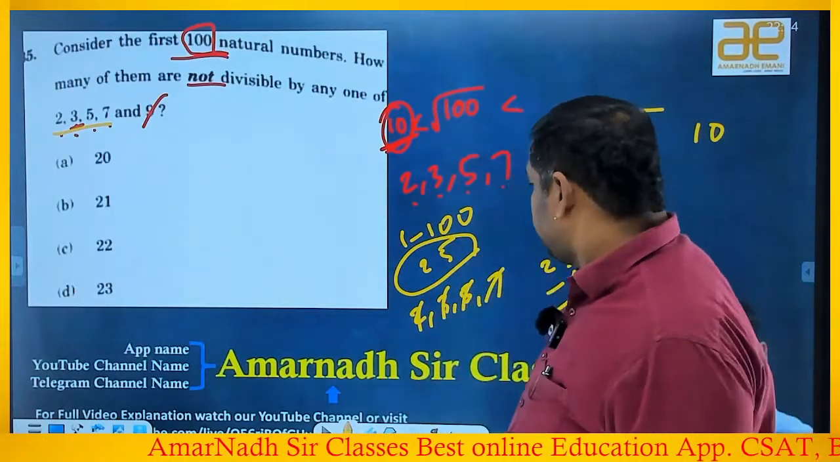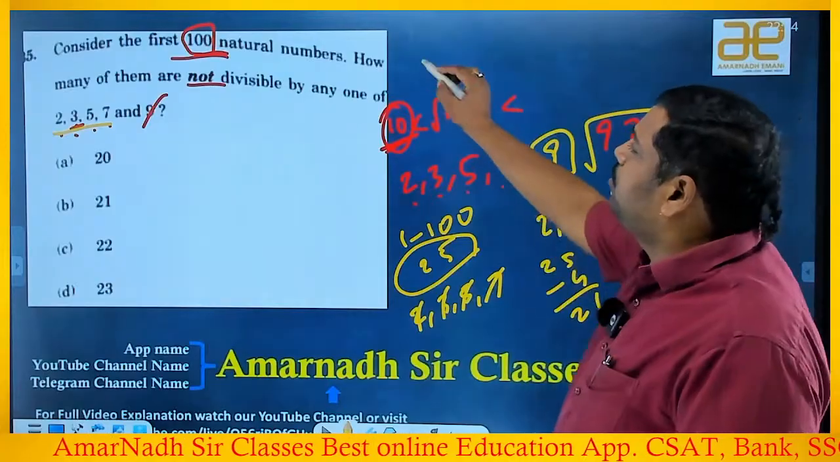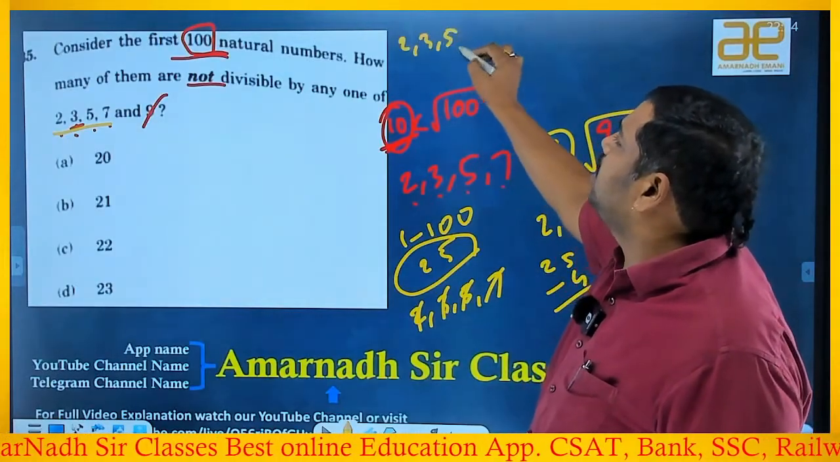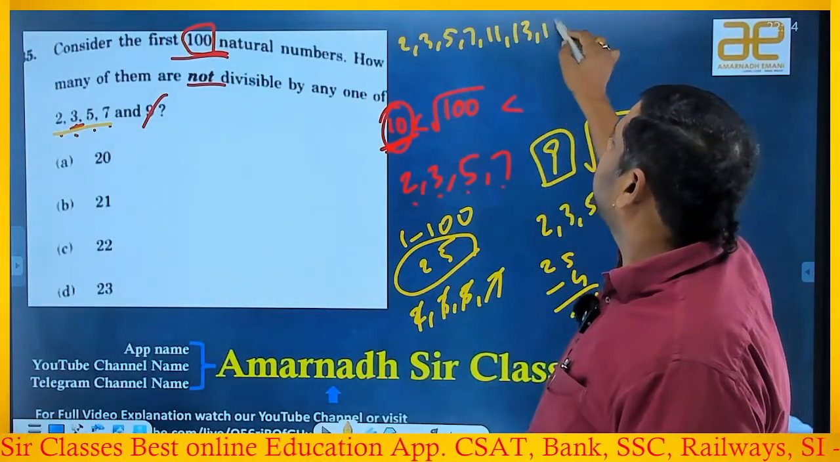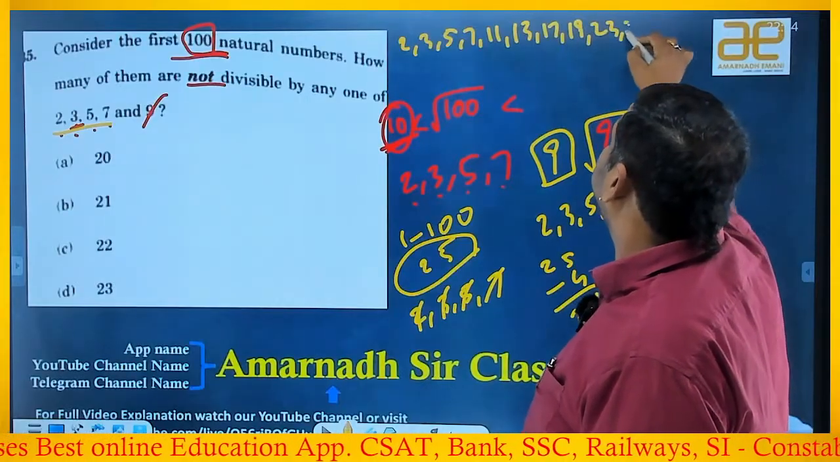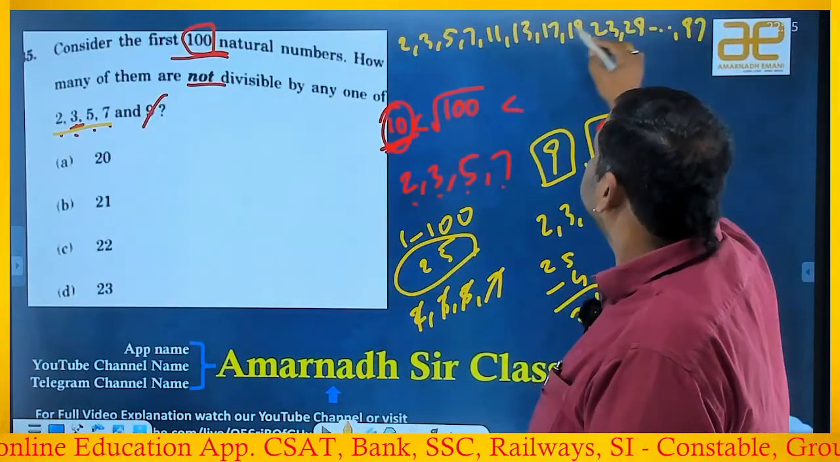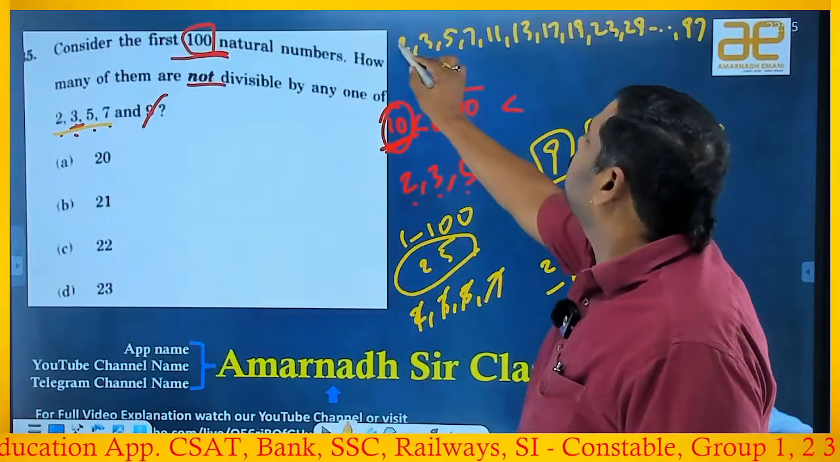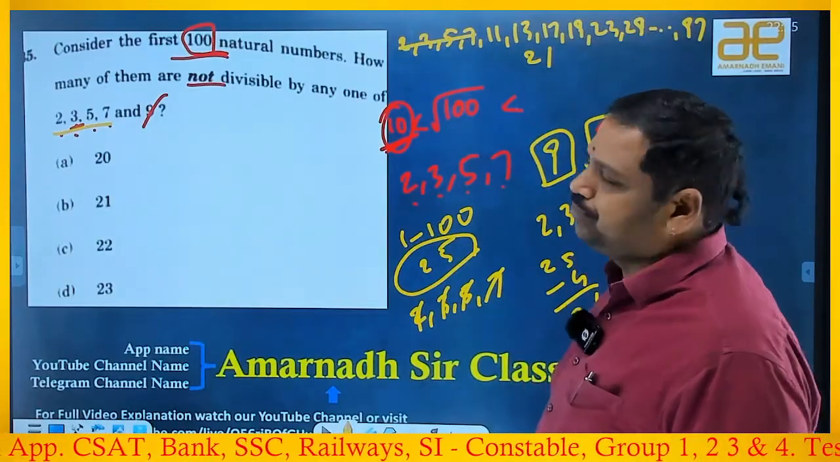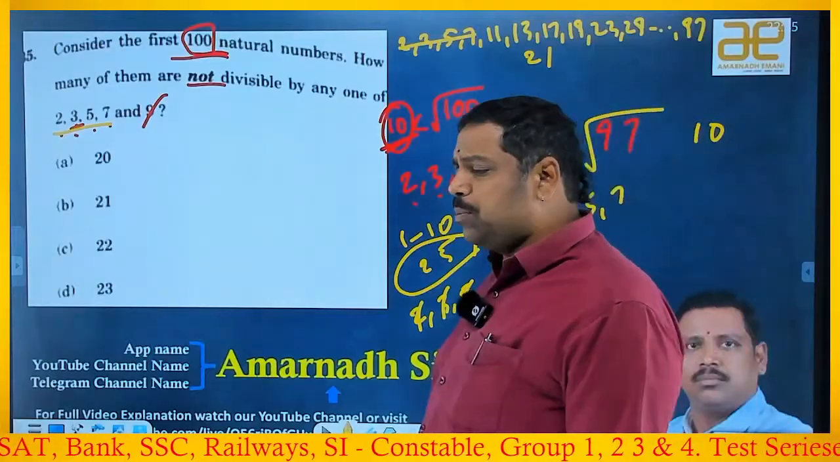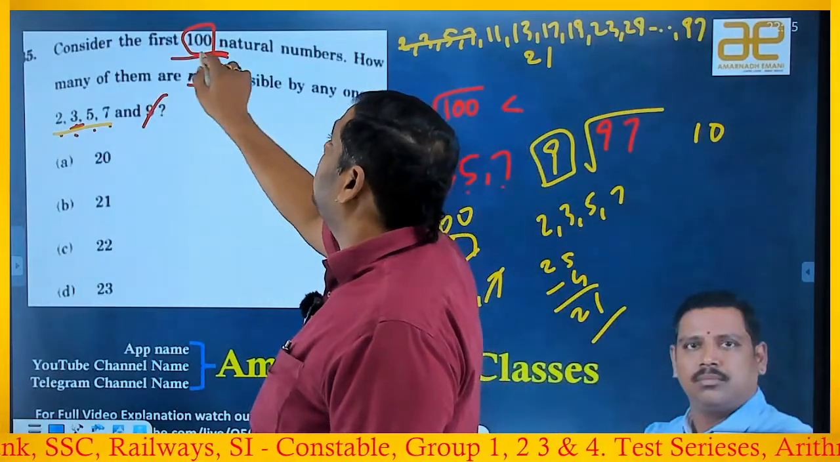Why? Because these 21 numbers consist of, normally, the prime numbers: 2, 3, 5, 7, 11, 13, 17, 19, 23, 29, and so on up to 97, right or wrong? In that, there are 25 numbers, of which you remove the first 4, so now you've got 21. He's not asking about the prime numbers. He's asking that from the first 100 natural numbers.